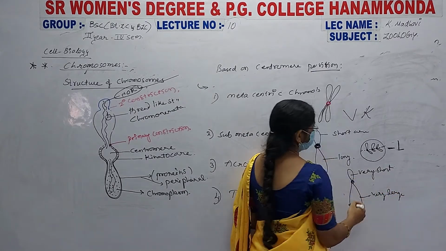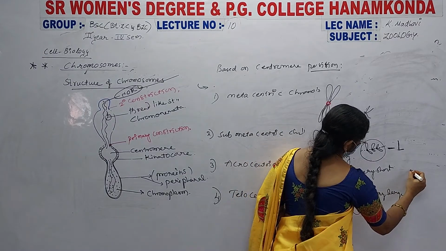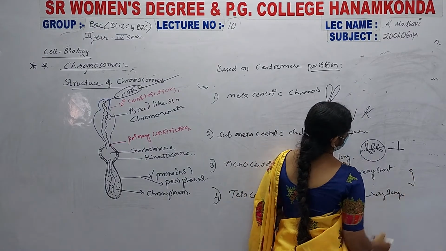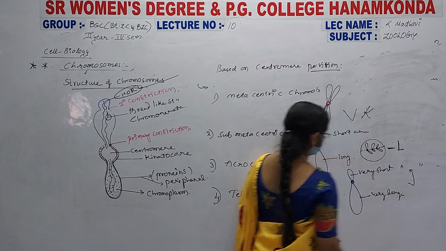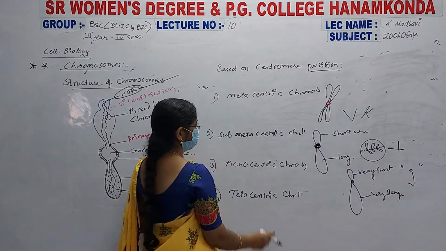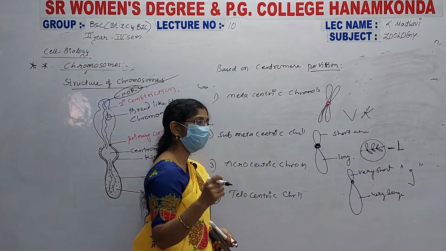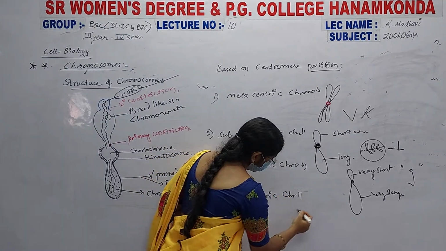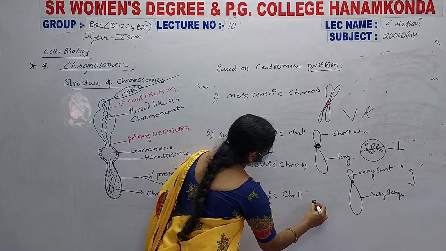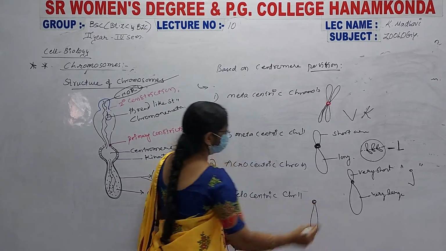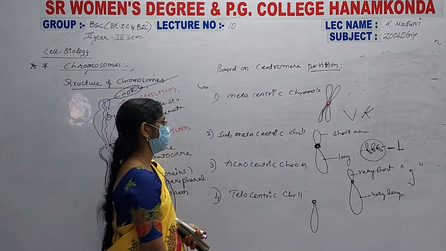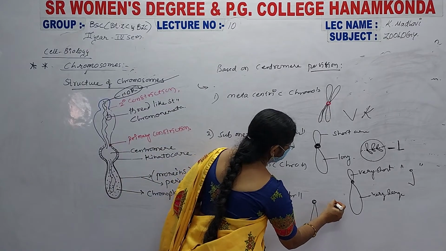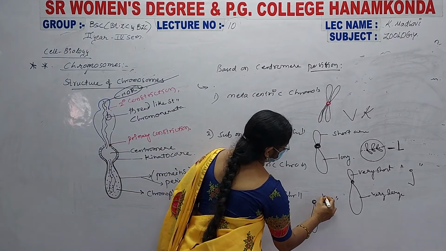That's why it looks like the alphabet J. And in the telocentric chromosome, the centromere is present at the tip, and there is no arm on the other side, so it appears singly as the English alphabet I.